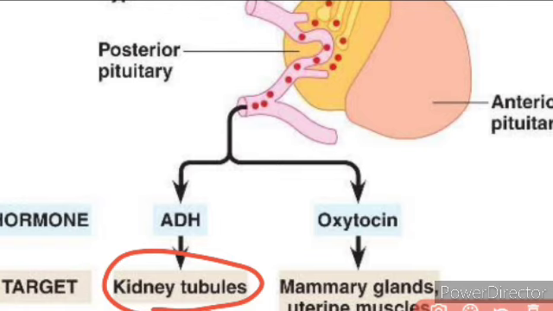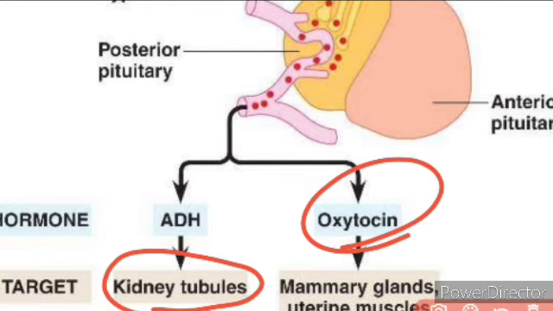Now if you see oxytocin, it is very important during the childbirth, because it helps in the contraction of the muscles of the uterus, and it also helps in the milk secretion from the mammary glands after the childbirth.